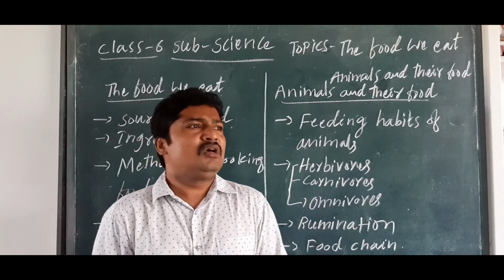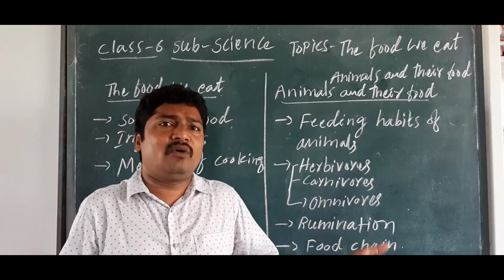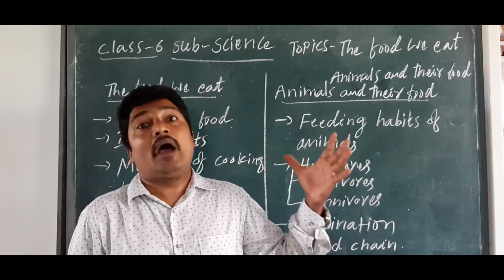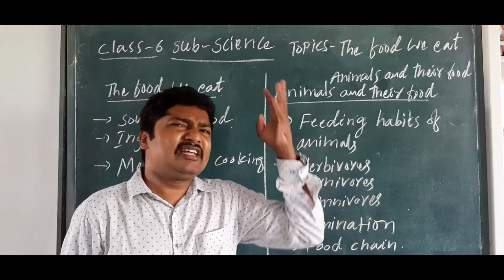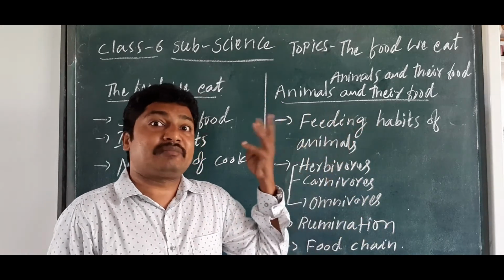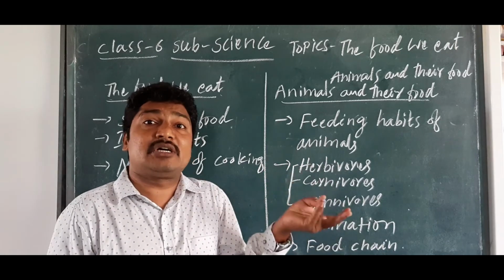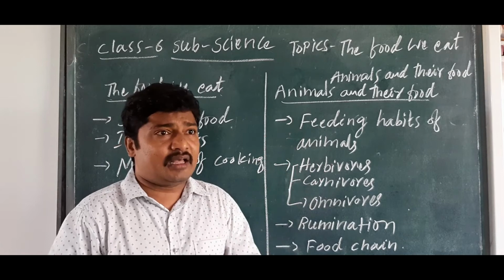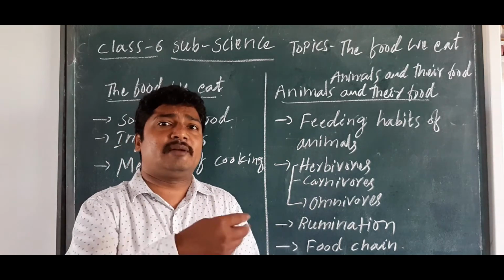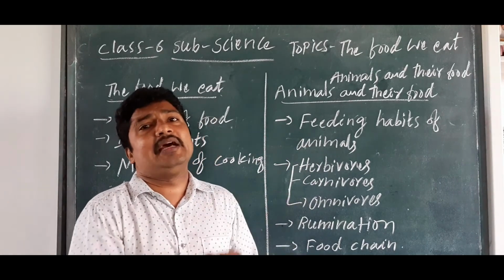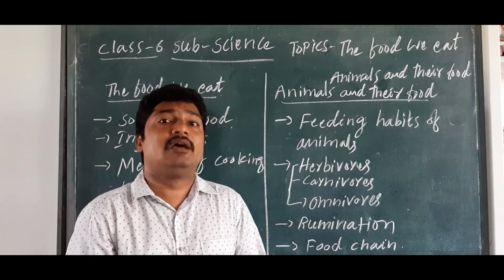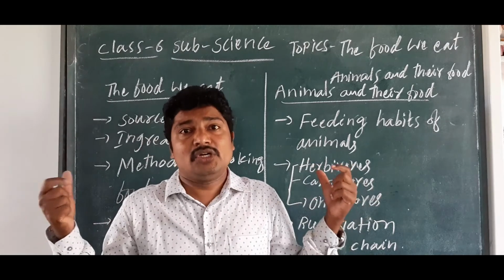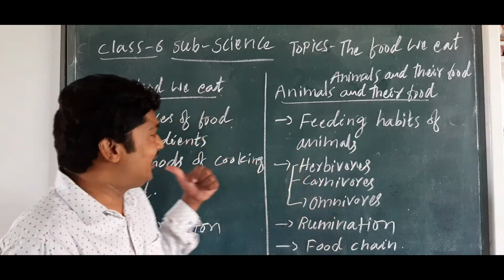Now let's see. In the olden days, ancient people used to eat raw food directly. Raw food is tasteless, and sometimes germs are present in raw food. We considered all these things, and as civilization developed day by day, people started making food tasty. That is called ingredients.